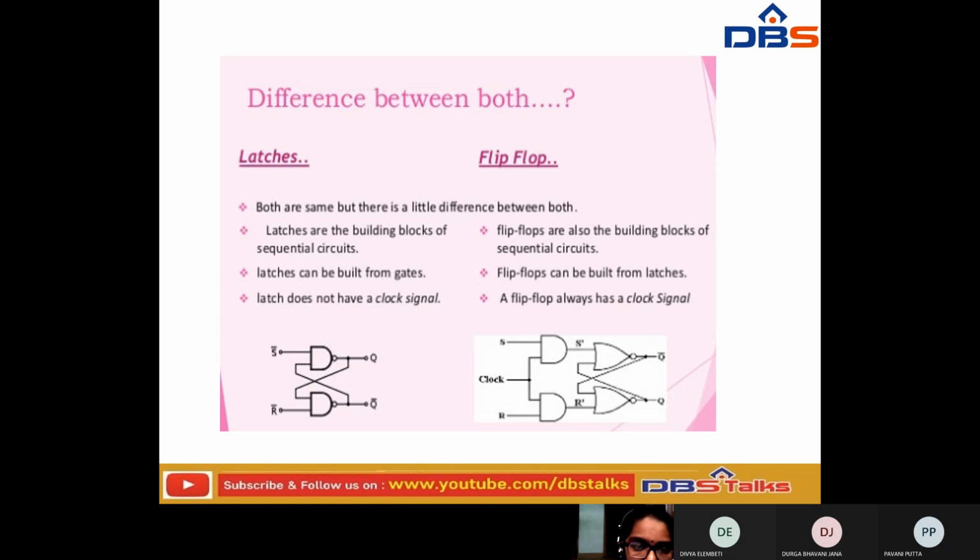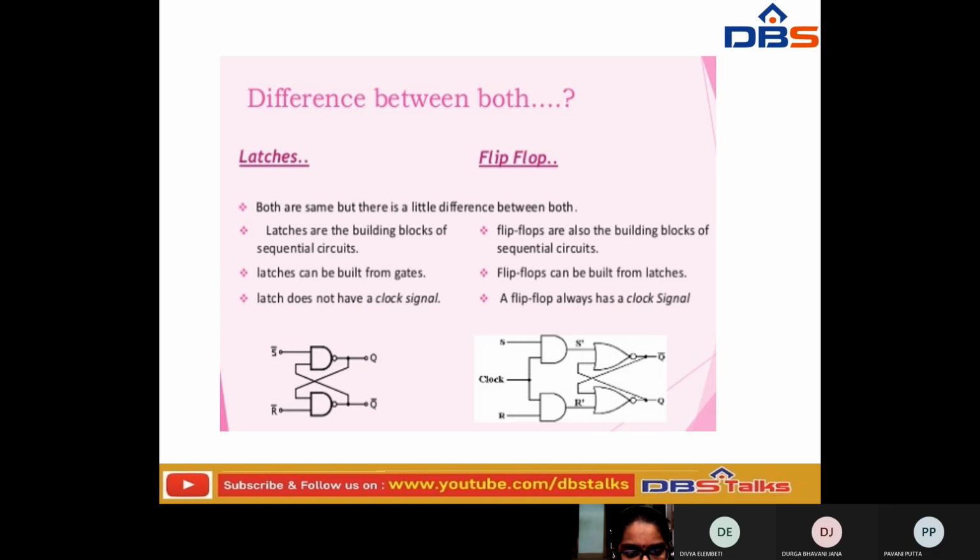Here the latches are built from gates. Flip-flops are built from latches. So after construction of the latches we are going to construct the flip-flops. And the next one, latches do not have any clock signal. Clock signal means it is going to show some signal, but in the flip-flop it always has a clock signal. See, if you have observed these two diagrams, this is a latch and this is a flip-flop.